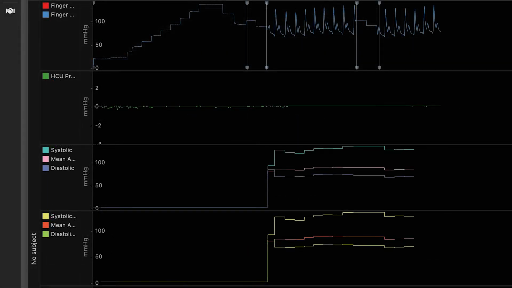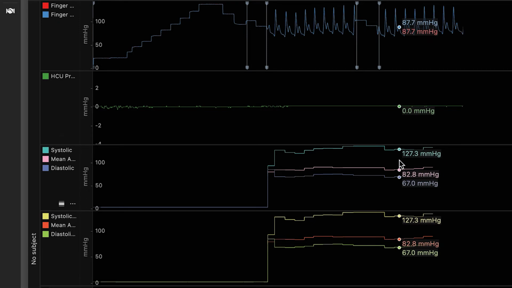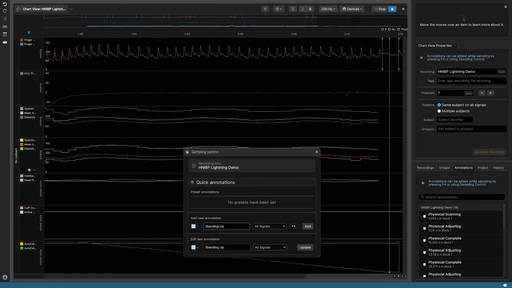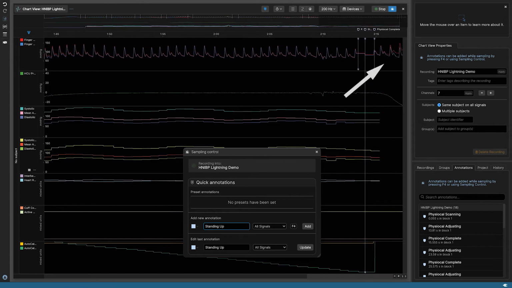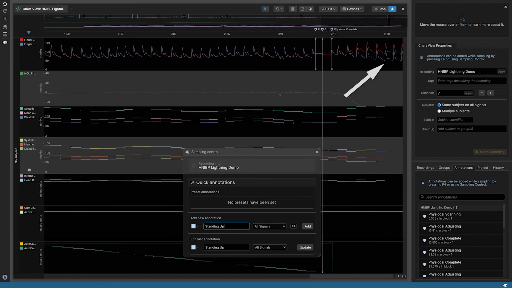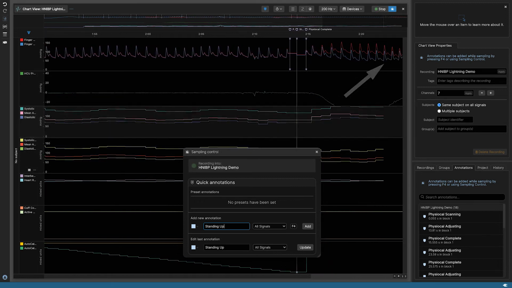Beat-by-beat systolic, diastolic, and mean arterial pressures are calculated in this channel. The system can also correct for the height differences between the hand, where the blood pressure is measured, and the heart level for experiments that need it. You'll see height-corrected and raw data in separate signals.